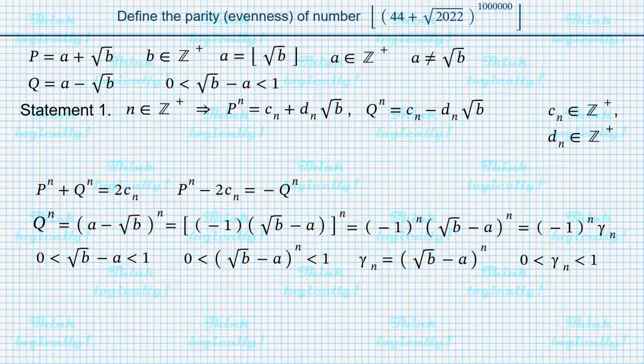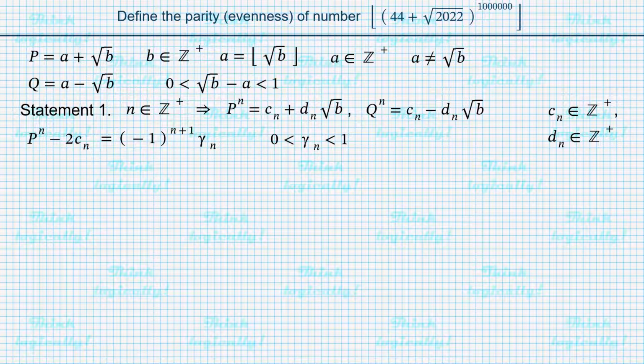Since q to the power of n appears with a minus, the power of negative 1 must be incremented. Let's copy the formula for p to the power of n minus 2 times c sub n to the top, along with the inequality for gamma sub n. Now we can clean the page and consider separately odd and even values of n.